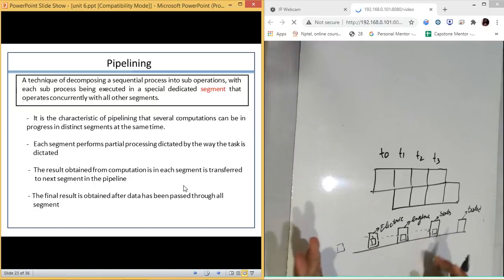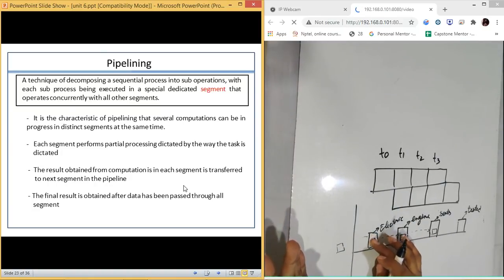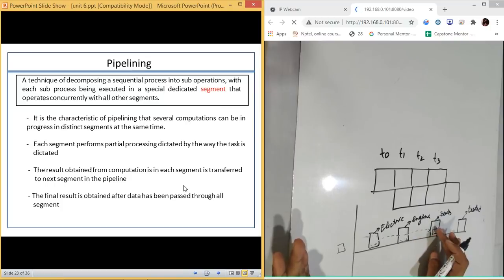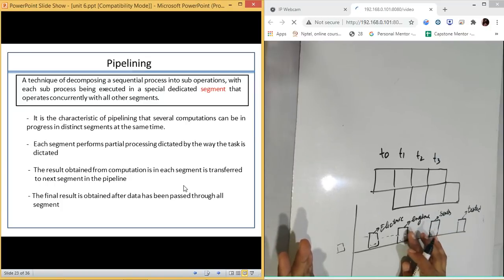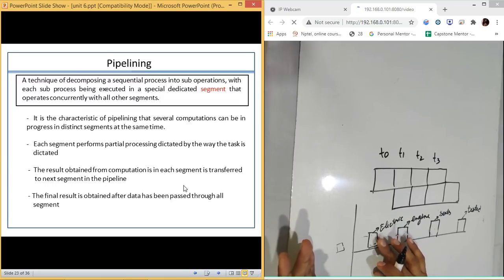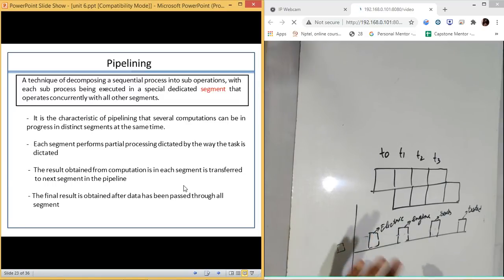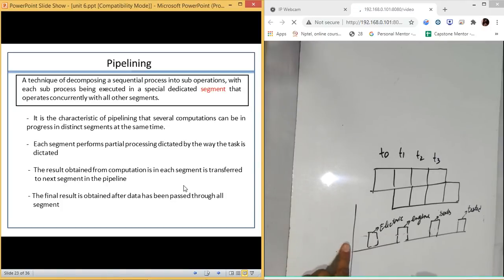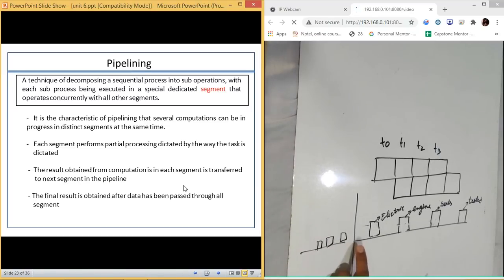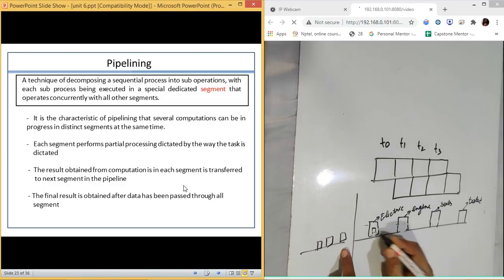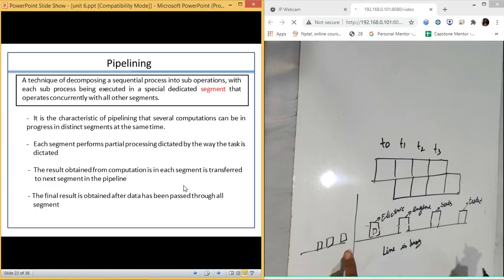Just imagine it as a door, and let me give you the example this way. We have multiple processes to execute. On this side, multiple processes are standing in the queue, and the door is closed, with a sign saying the assembly line is busy, because one car is there.